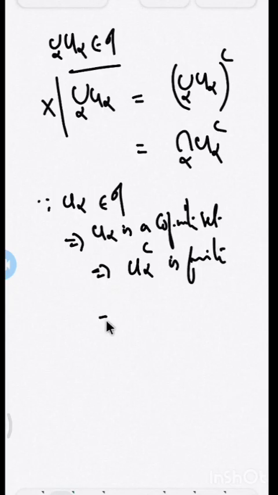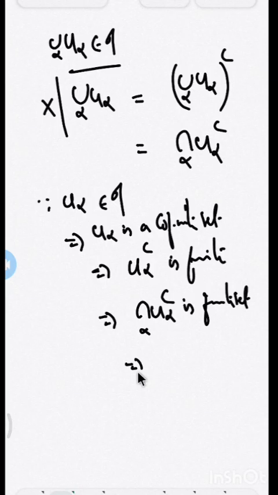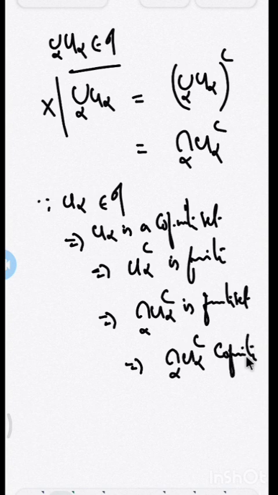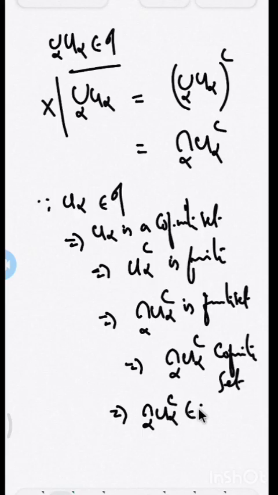When all these U alpha complements are finite, the intersection over alpha of U alpha complement is finite. The intersection of finite sets is again a finite set. When the intersection of U alpha complement is a finite set, the intersection over alpha of U alpha complement can be considered as a cofinite set. When it is a cofinite set, it automatically belongs to our tau. So what is this intersection over alpha of U alpha complement? This is nothing but X minus the union over alpha of U alpha. So whenever X minus the union over alpha of U alpha is a cofinite set, that union over alpha of U alpha automatically belongs to tau.